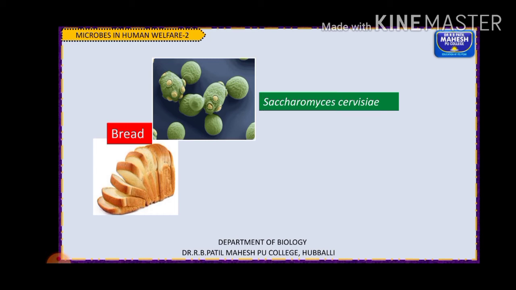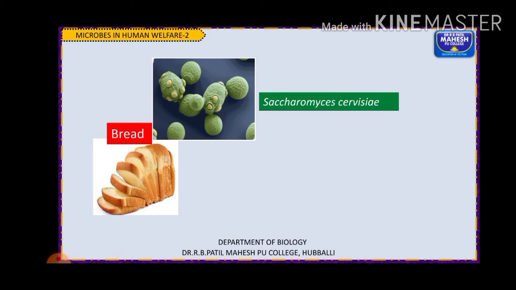Because of these enzymes, it swells and that gives a puffy texture. So this is also called the leavening process, right? Here what happens actually is fermentation of glucose. It is an anaerobic process. So fermentation of glucose takes place mainly and it forms ethyl alcohol, and carbon dioxide is released during the process.